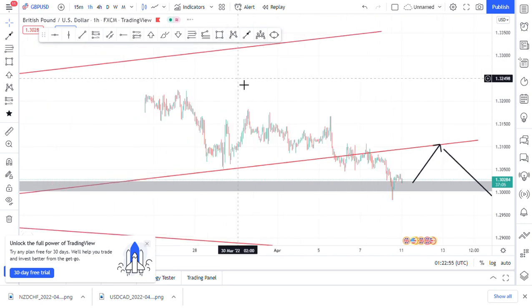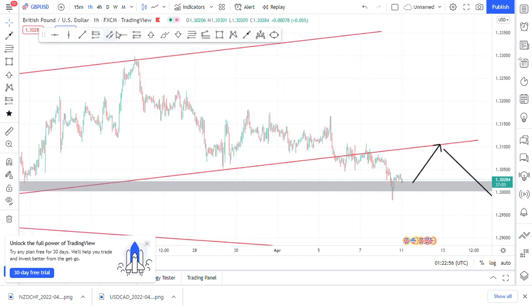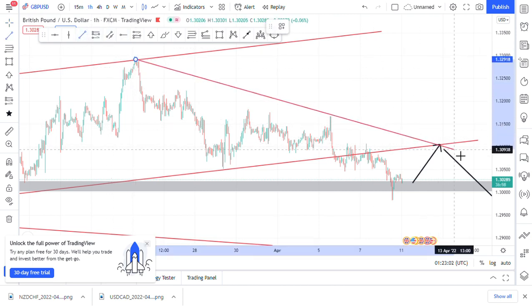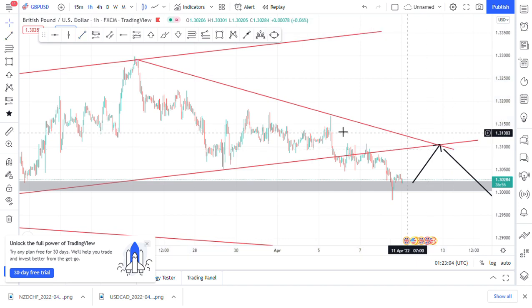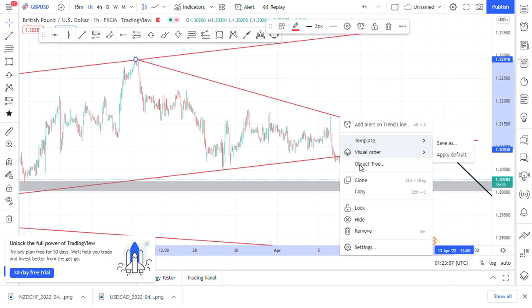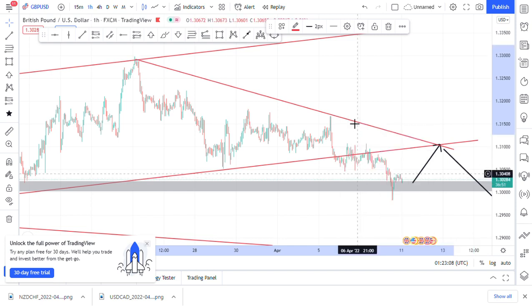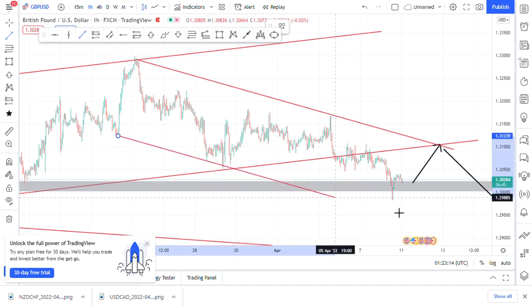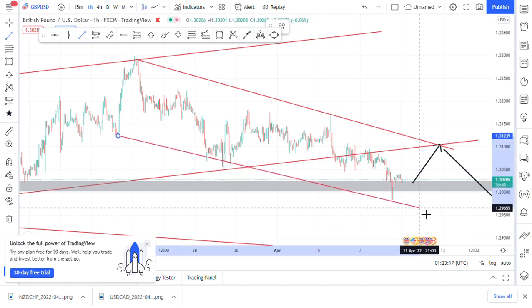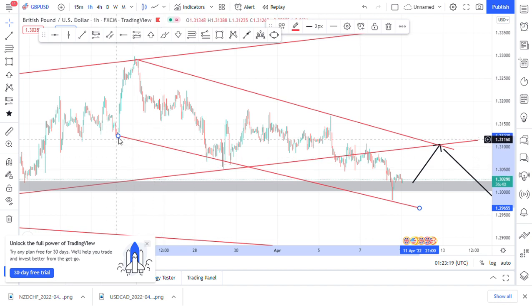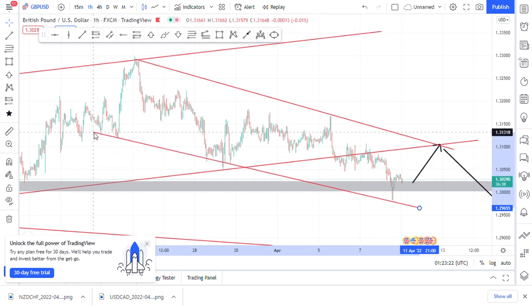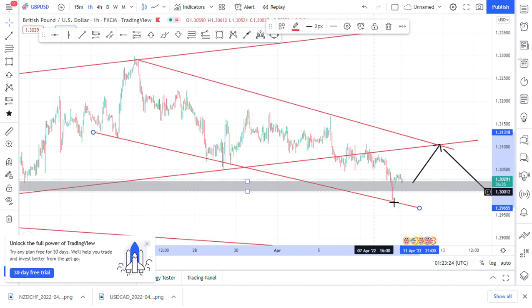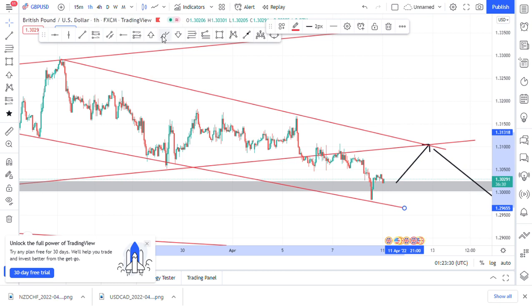Let's see if we can cater for these price trends so that we'll know where we are in the market. Exactly. So we can actually see from this point that price is rejecting this point here.